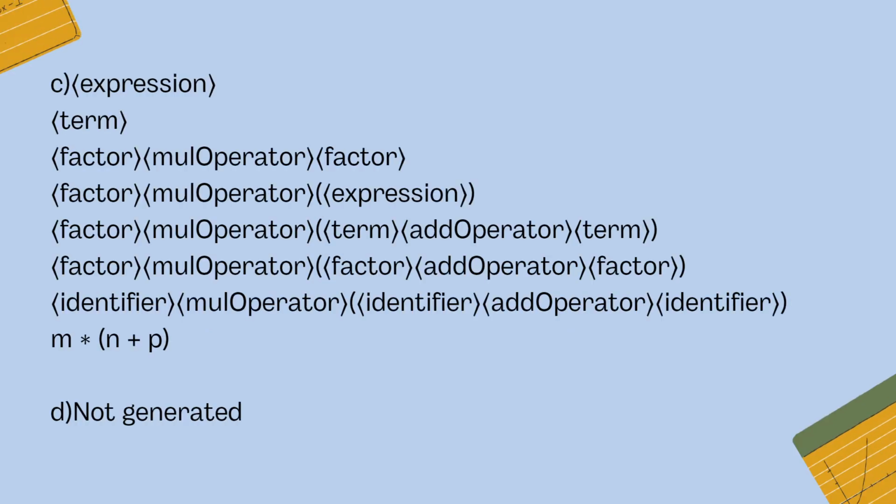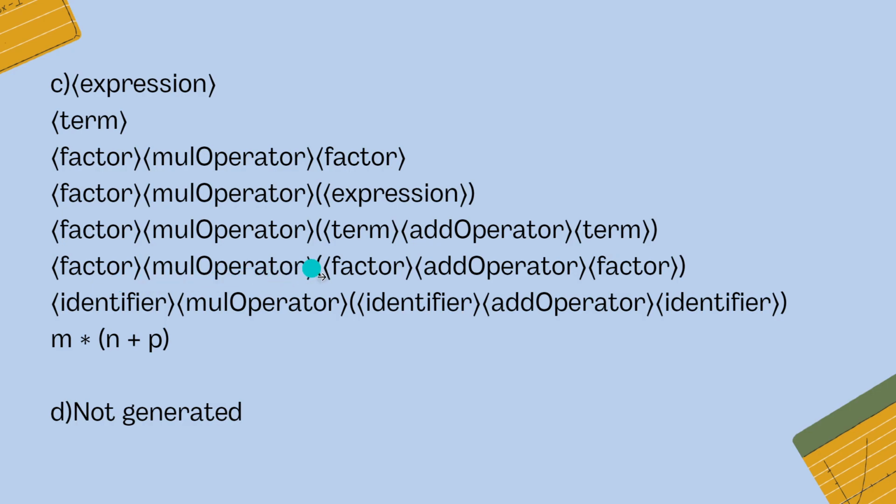Next we have expression given as term, given as factor, mul operator, factor. Next line we have factor, mul operator and expression, and this parenthesis is used for grouping. Next line we have factor, mul operator given as grouped term, add operator and term.